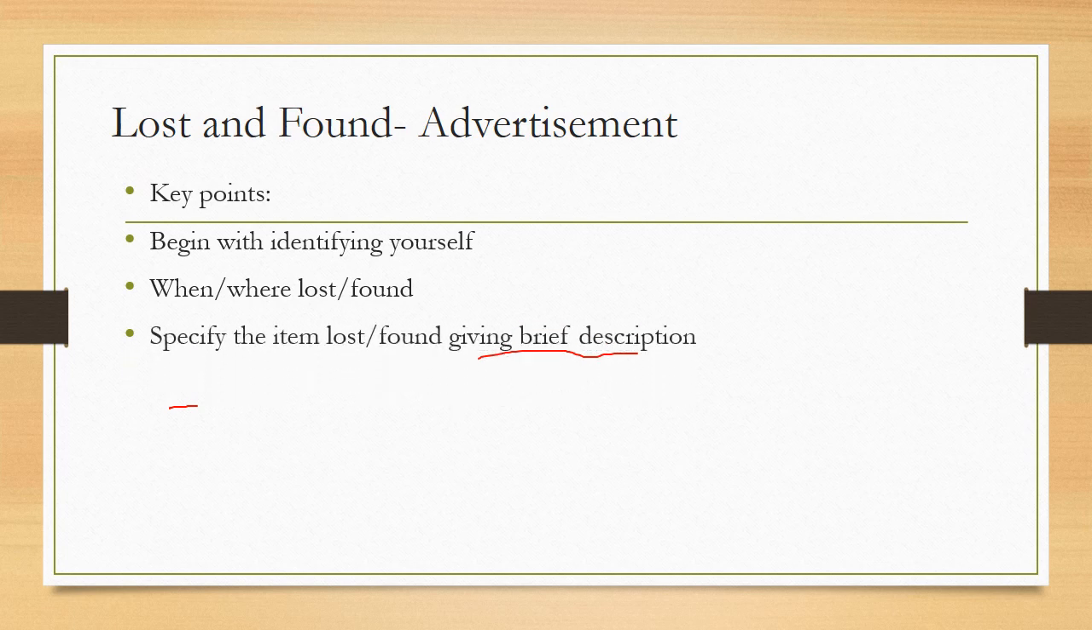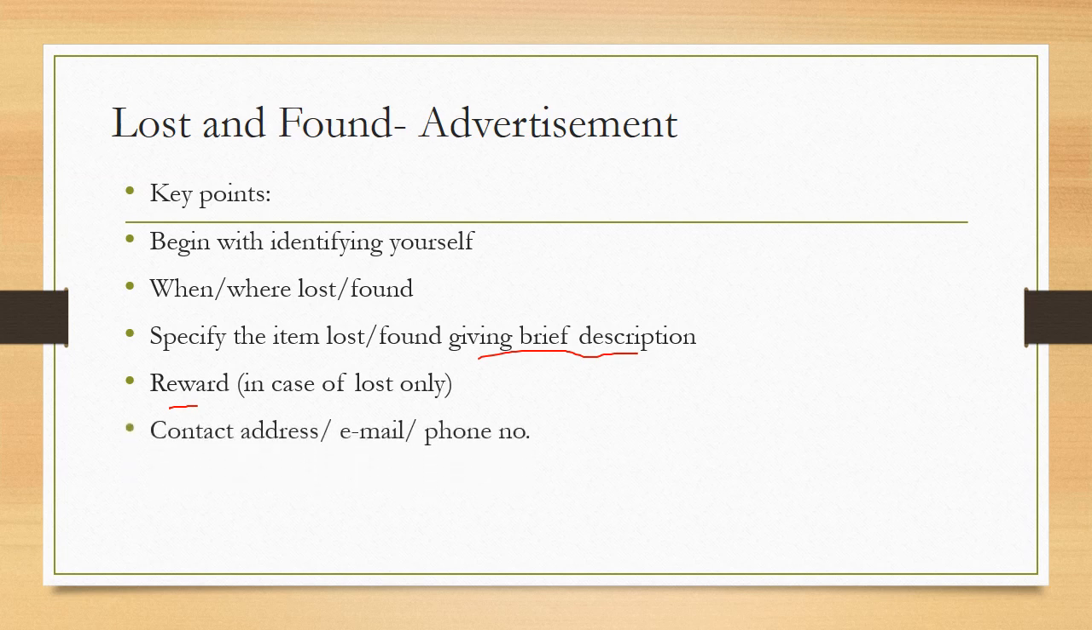Specify the item lost. What have you lost or what have you found? Giving brief description. You should give the brief description only in case of loss, not in case of found. In case of found, you just only specify the item. Reward in case of lost only. Better to put the reward because it appeals to someone in bringing back the thing. And again, as usual, contact address, email ID.